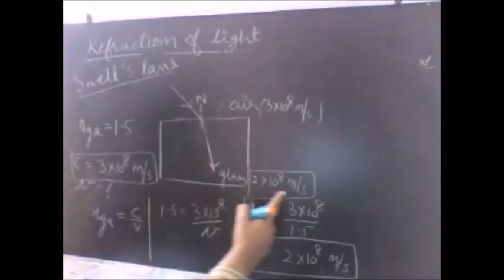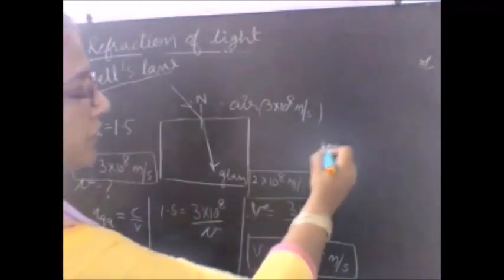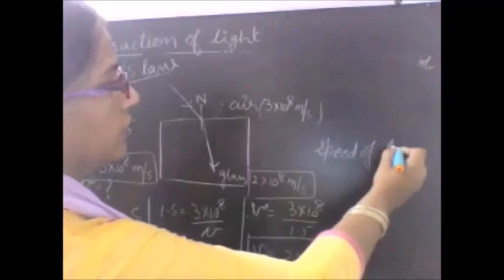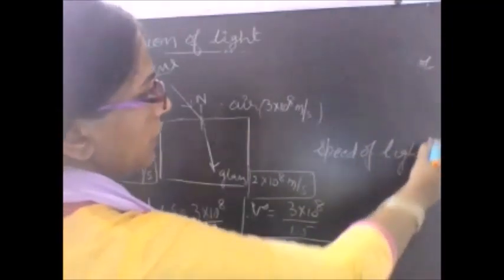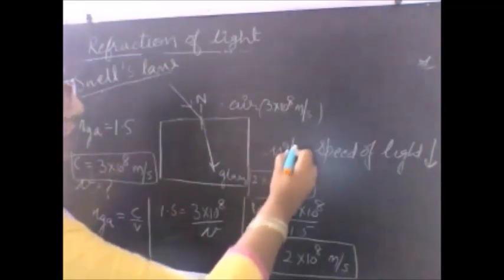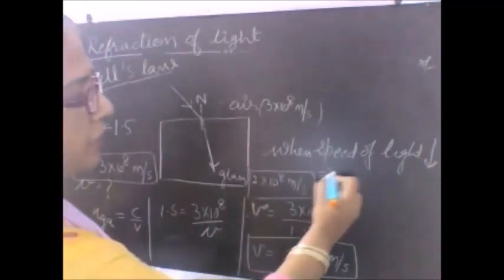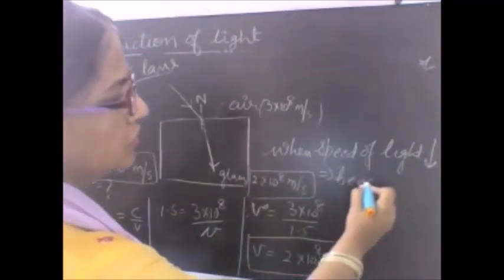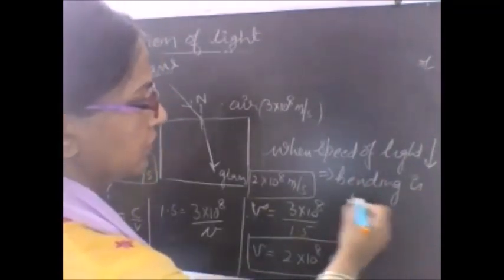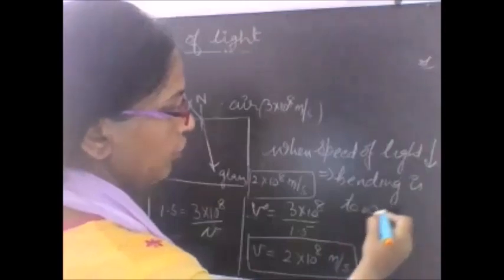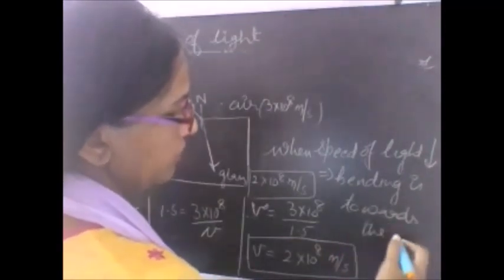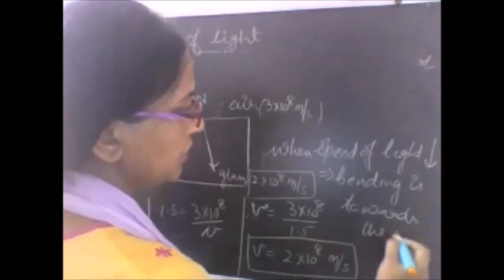When the speed of light decreases, that means bending is towards the normal. Bending is towards the normal. So this can be there in the objective types.